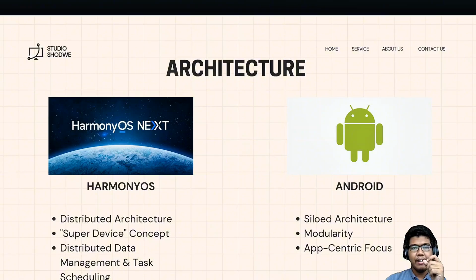For the Android side, it uses the more traditional silo architecture or Linux-based layered architecture. This well-established model has allowed Android to scale globally across a massive number of devices. The benefit is modularity. While the kernel itself is monolithic, Google has introduced efforts to bring more modularity to the kernel, separating the core kernel from vendor-specific modules. This aids in faster updates and better maintainability.